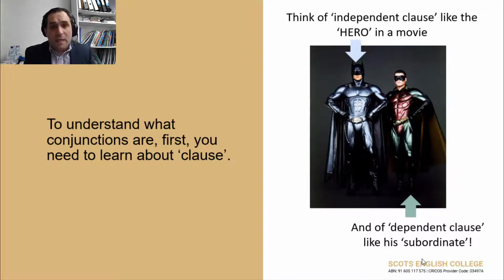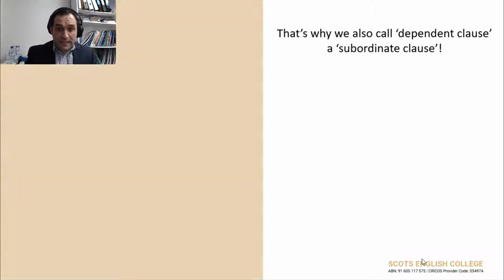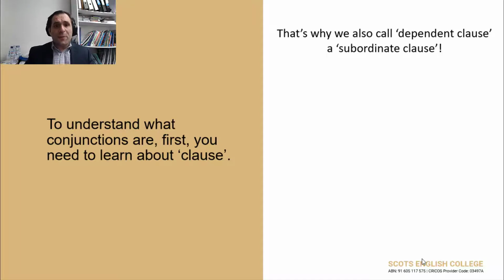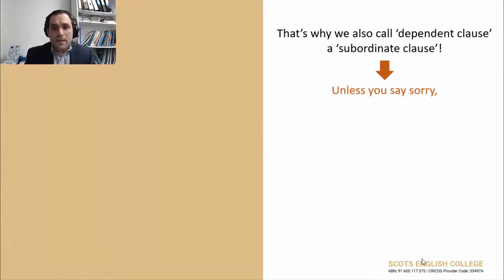They're called subordinates. So, Robin is Batman's subordinate. And now we can say, basically, that all dependent clauses are subordinate clauses. It's the same meaning. Dependent clause is a subordinate clause.